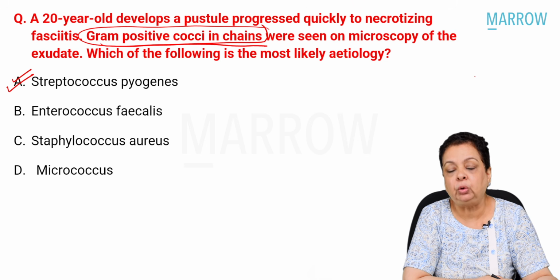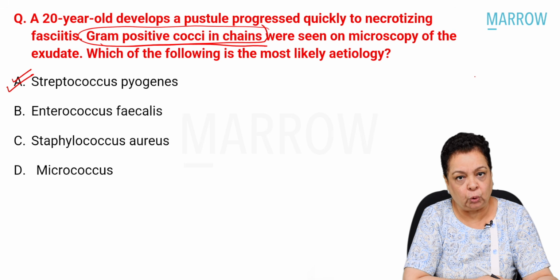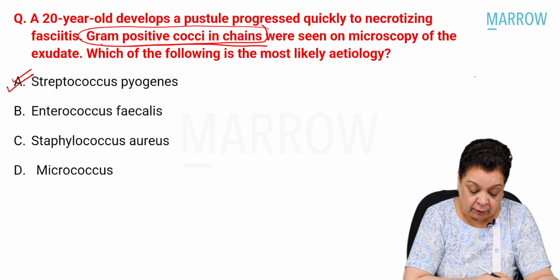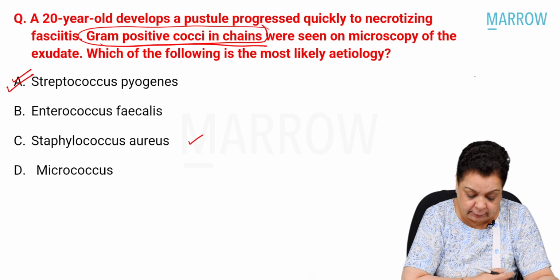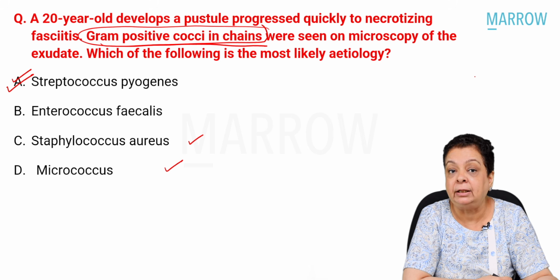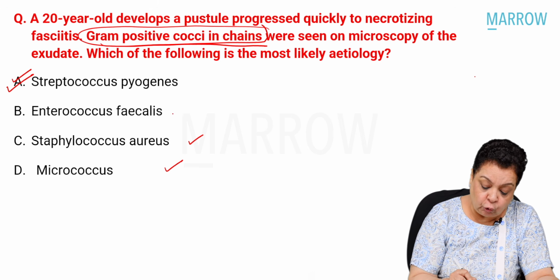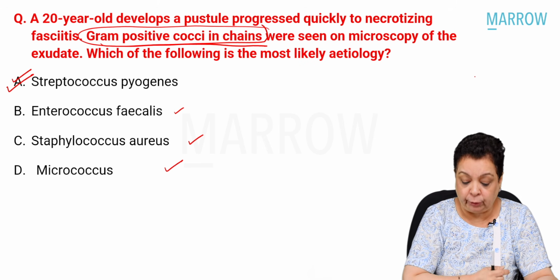And anyway, we know that the most common cause of necrotizing fasciitis is Streptococcus pyogenes, or the group A beta hemolytic Streptococcus. Staphylococcus would be arranged as gram-positive cocci in clusters. Micrococcus would be arranged as gram-positive cocci in tetrads, that is sets of 4s. Enterococcus would be arranged in pairs, generally pairs at an angle to each other.